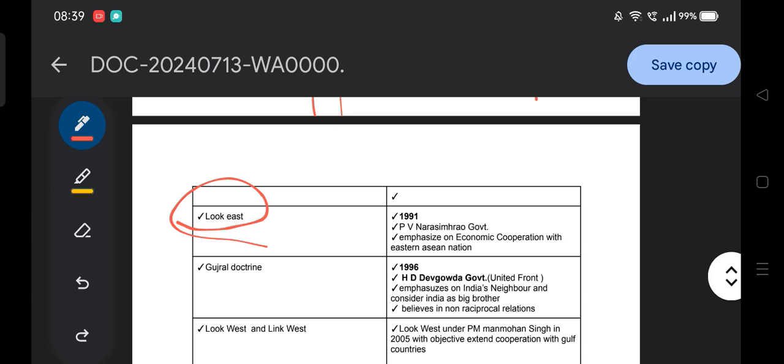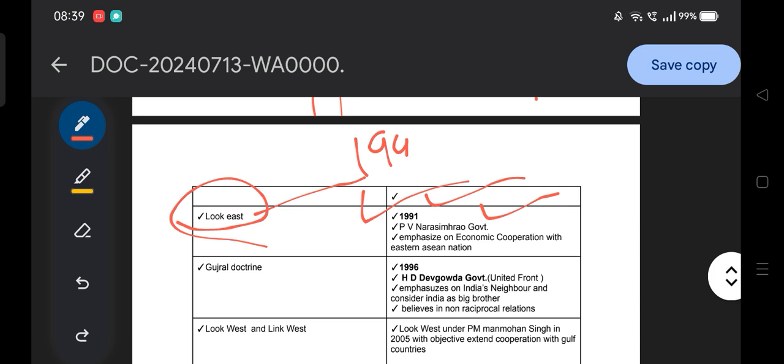Then, moving to the next question: the Look East initiative, which was a controversial question in your last SSB lecture paper of December 2023. Most people considered the Look East policy to be from 1992, but it is not like that. It is basically 1991. If you still have doubt, I have already shared the official document on my Telegram ID, which mentions the 1991 Look East policy.